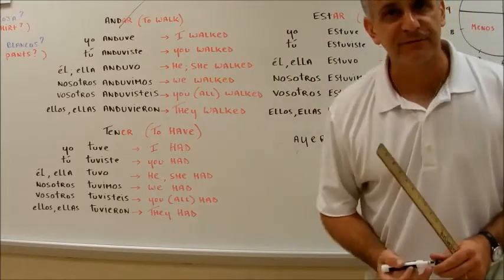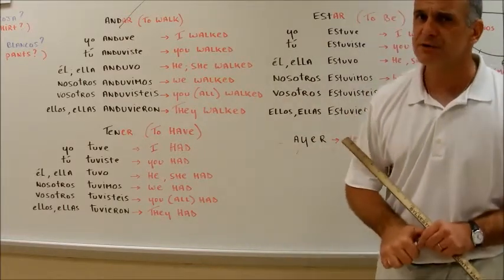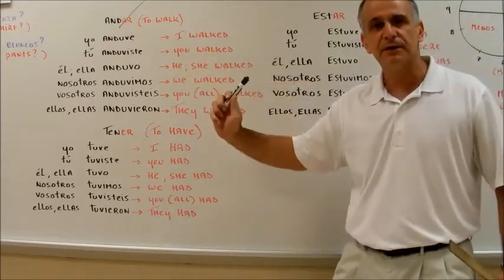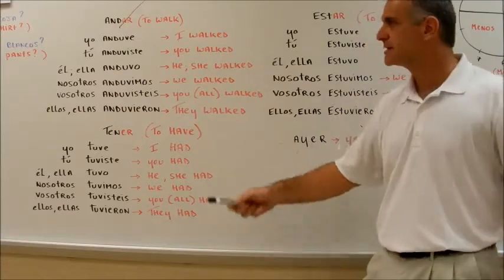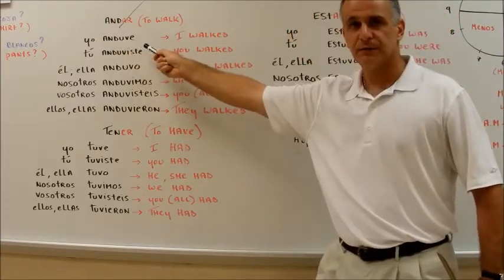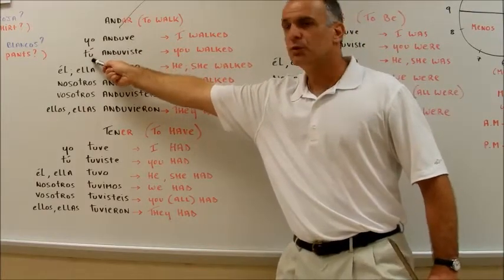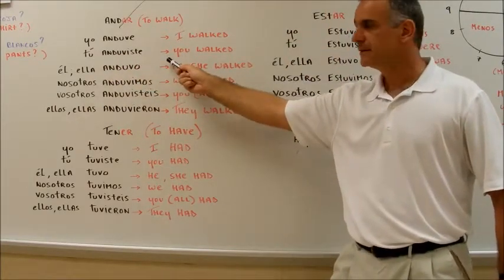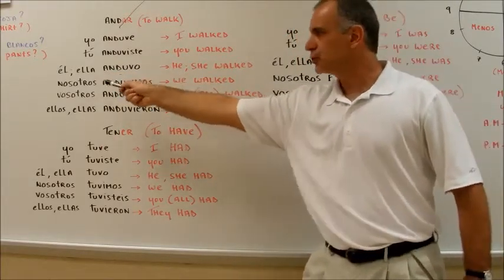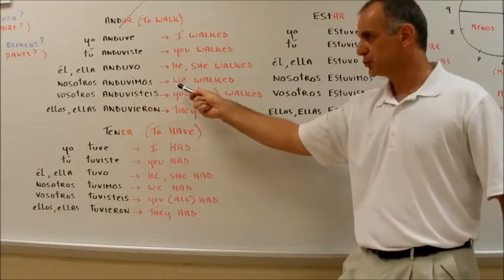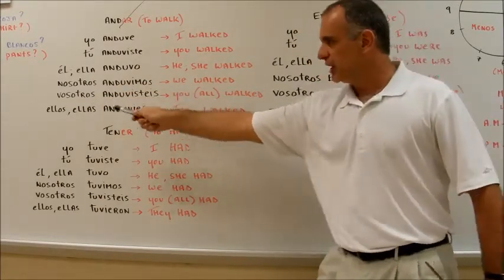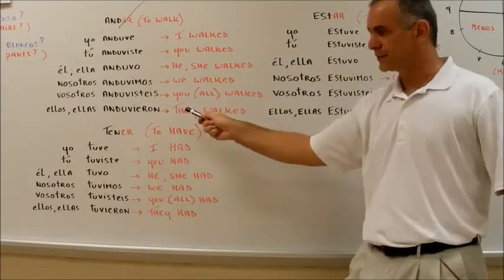So let's go for andar first. Repeat after me. You know that andar means to walk. Okay, you remember that. So let's conjugate andar in the past, the simple past. Let's go. Slowly. Yo anduve. Tú anduviste. Ella anduvo. Nosotros anduvimos, vosotros anduvisteis, ellos, ellas anduvieron.